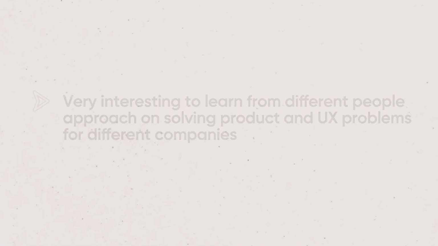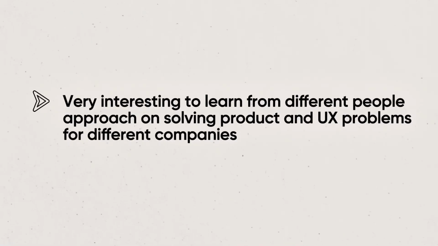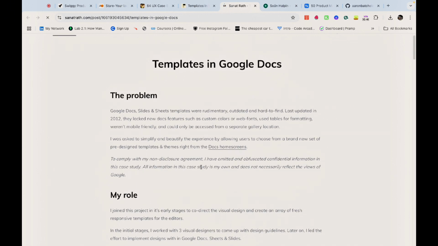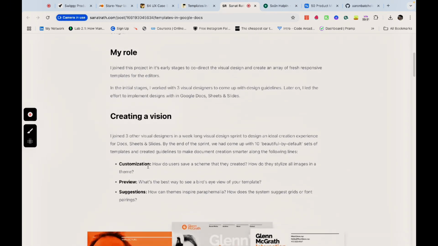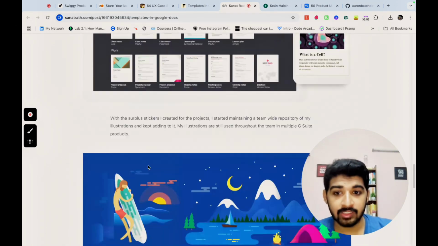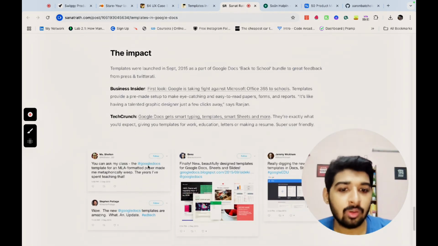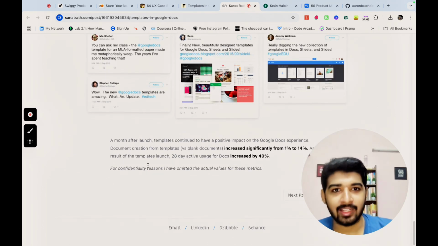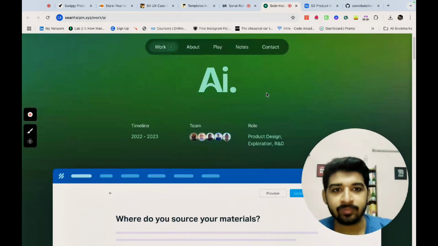They have different case studies from different people like product designers, product managers. And it's very good, like let's say templates in Google Docs. So there's a case study on Google Docs templates. If I go here, I can see what's the problem, what was their role, creating a vision, how did they design down on the vision. So it's very interesting to understand how people have built for very big products, big companies like Google.